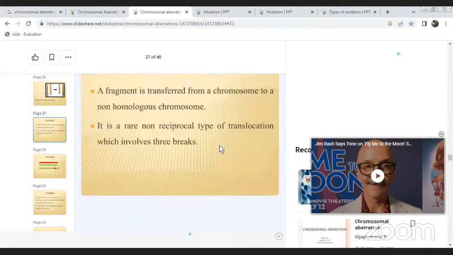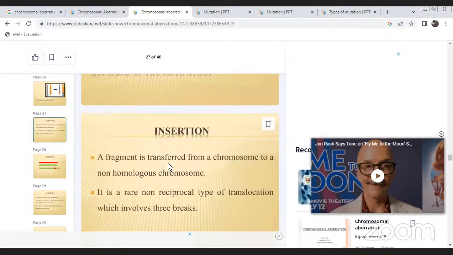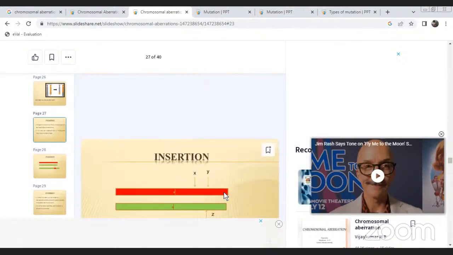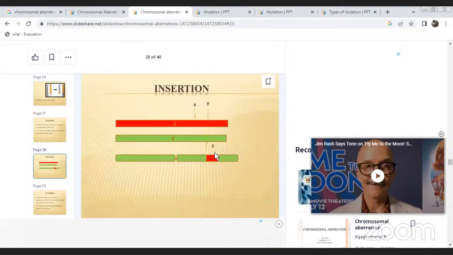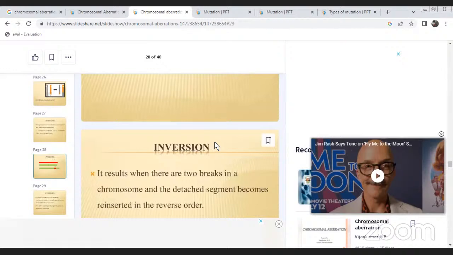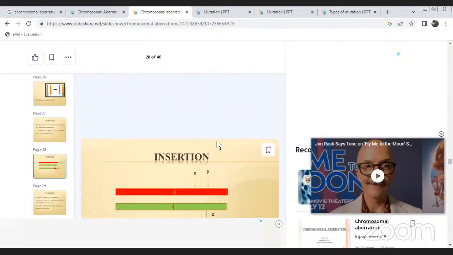What is the meaning of insertion? Insertion means a fragment is transferred from one chromosome to a non-homologous chromosome. It is a rare and non-reciprocal type of translocation, which involves three breaks. For example, XY is the insertion.